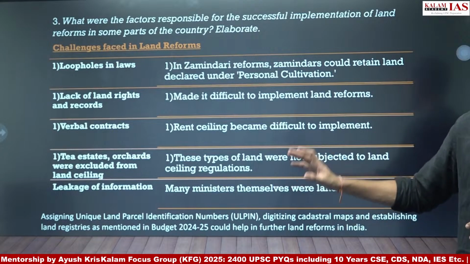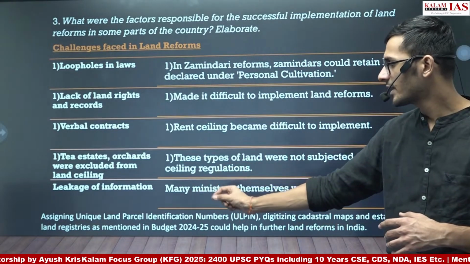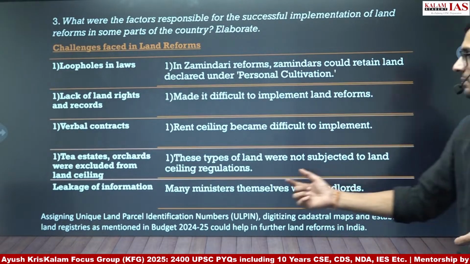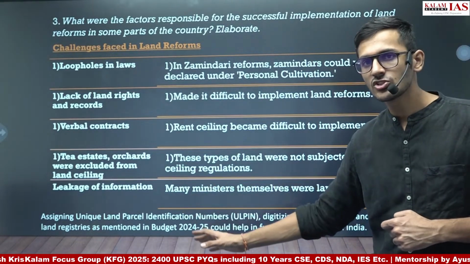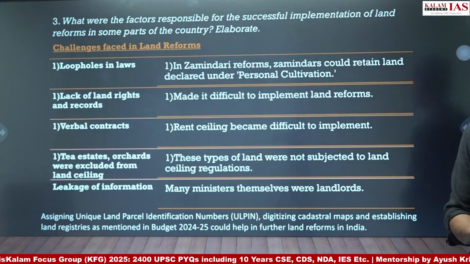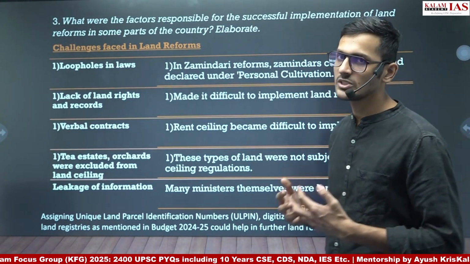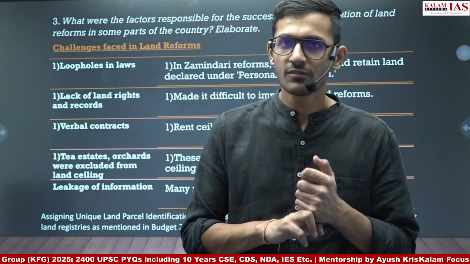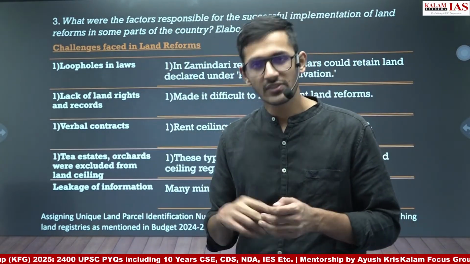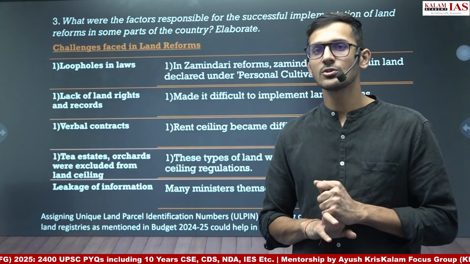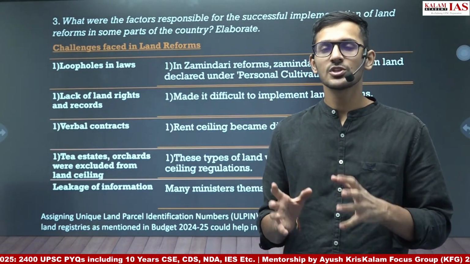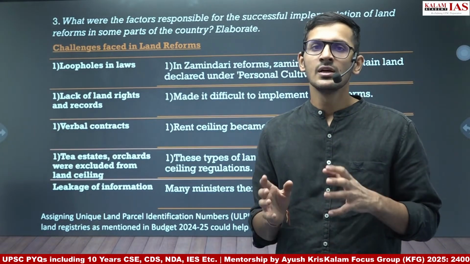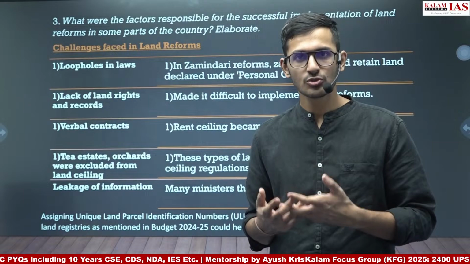So finally, we will conclude with assigning a unique land parcel identification number, digitization of cadastral maps, and establishing land registries, as mentioned in the budget 24-25. We have already seen question number 1 and question number 2 directly from the economic survey of 24-25, and this year's budget also talked about several land reforms. It was there in the highlights of the budget. There are 7-8 points given on what land reforms the government wants to bring in the future.